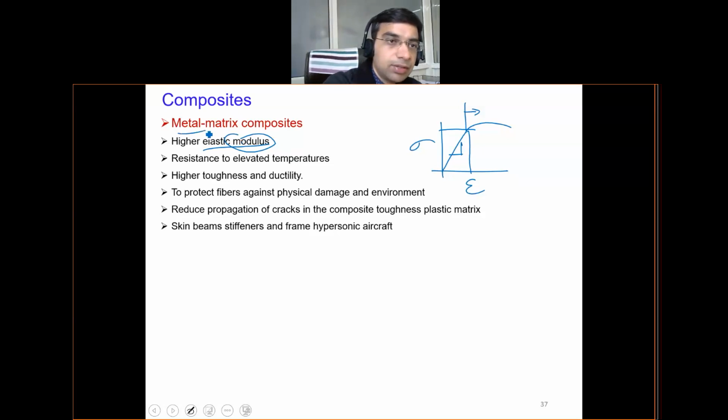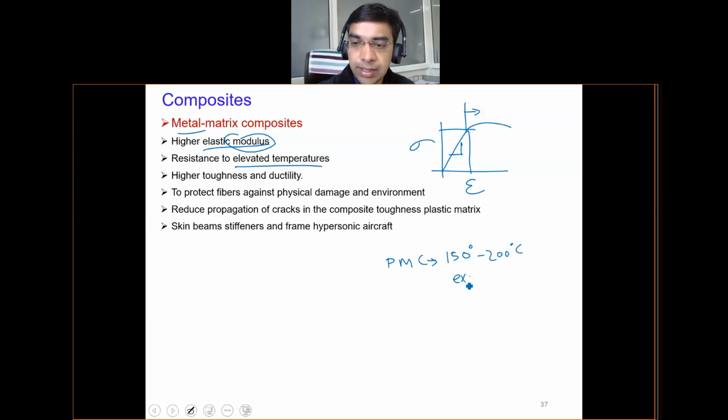Then metal matrix composites are very resistant to elevated temperature. Polymer matrix composites cannot be used at elevated temperature, because the polymer matrix will degrade at a certain temperature. So they are limited to a lower temperature range, and maybe in exceptional cases they may go up to 300 degrees, not beyond that.